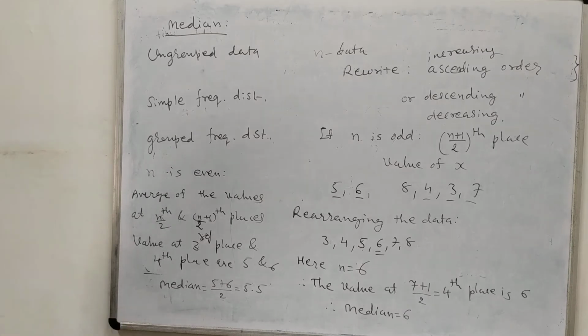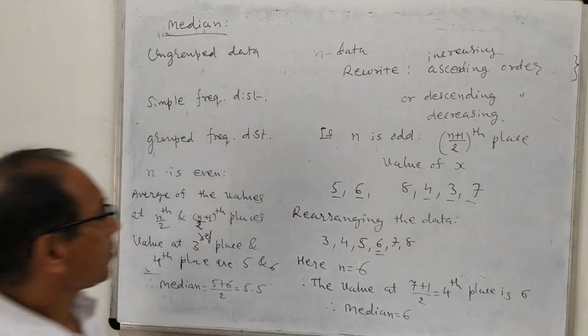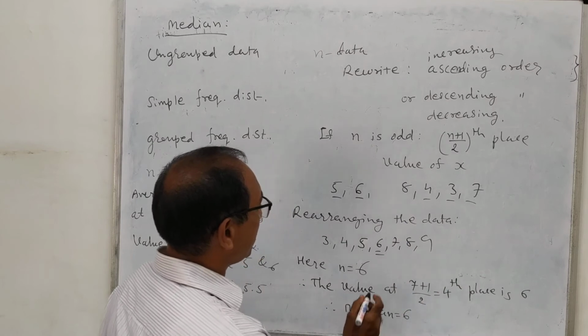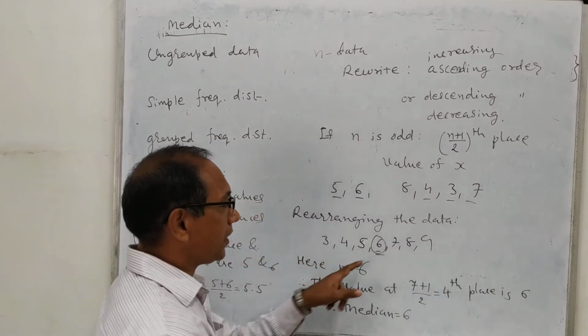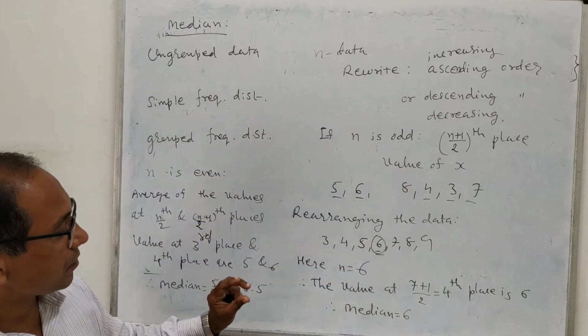Okay, so this is the median. However, if you forget, suppose there is an odd number of data, then find out the central value: 3 numbers from the left and 3 numbers from the right. The central value will give us the median.